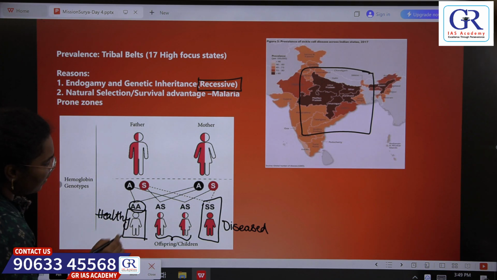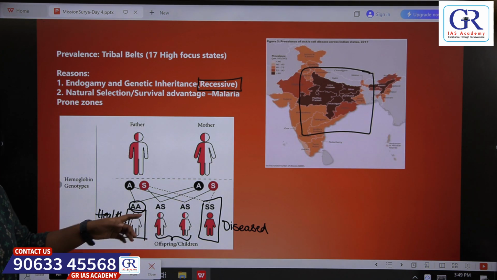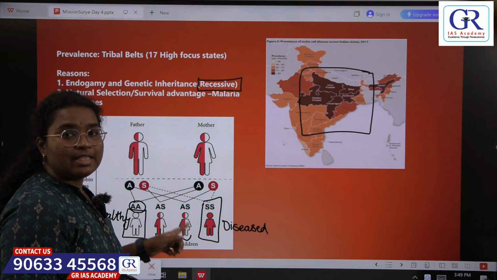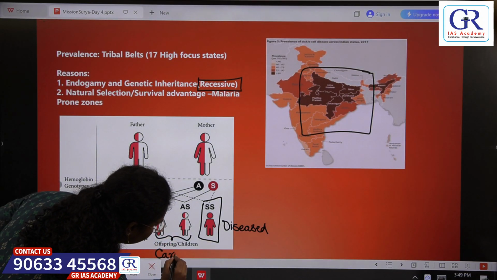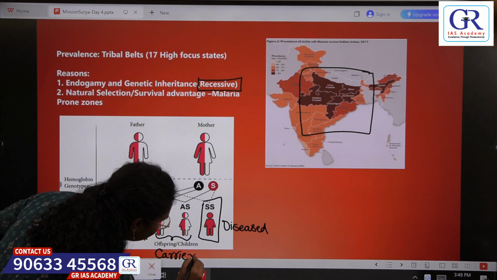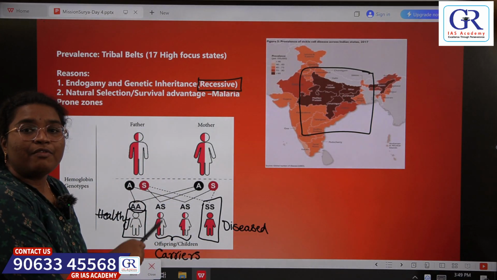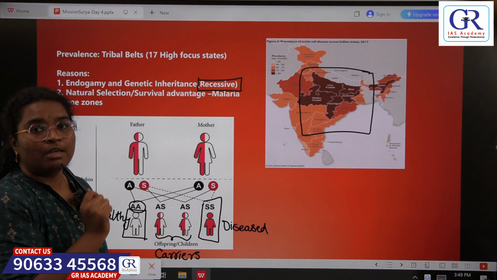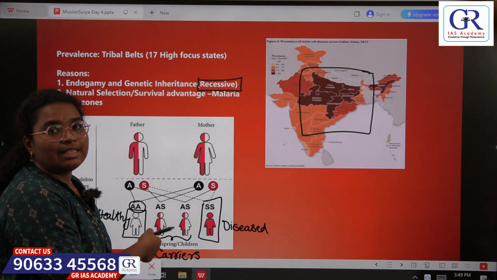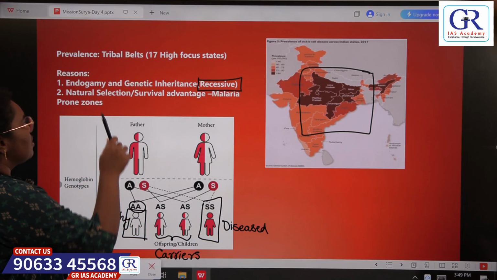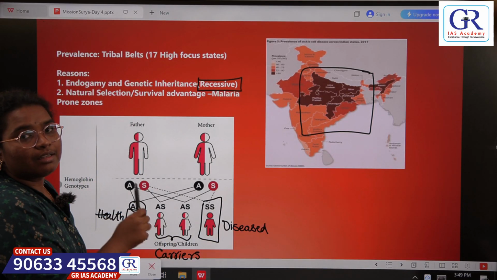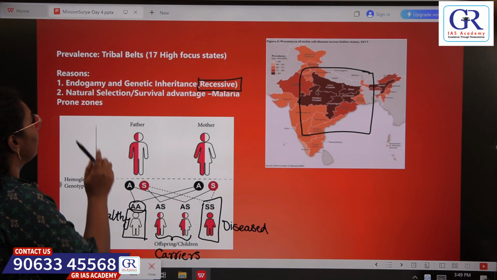child, whereas these 2 people who have got 1 healthy gene and 1 diseased gene, they act as carriers. That means they do not have any symptoms of the disorder, but they just act as carriers, that is they carry the affected gene within them. So this is meant by recessive inheritance.